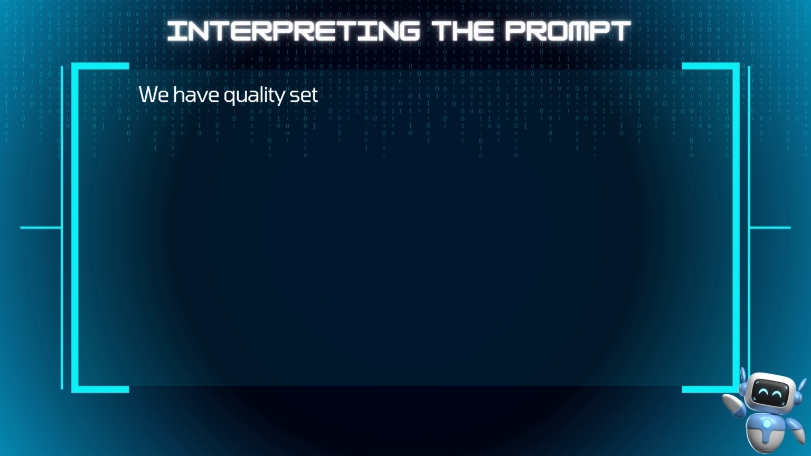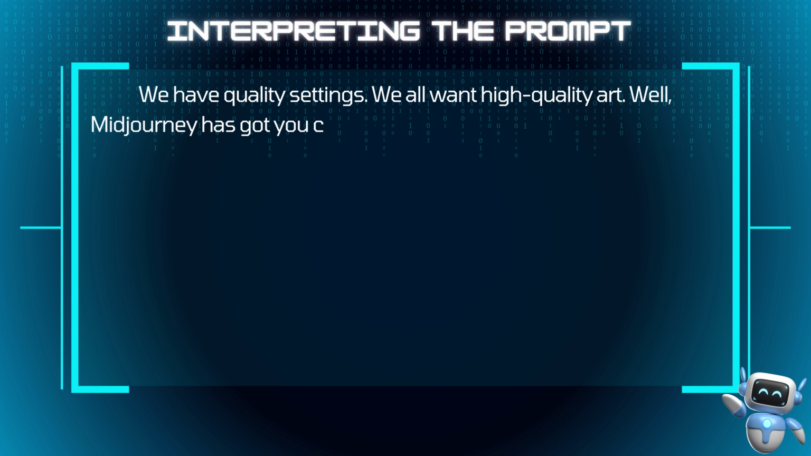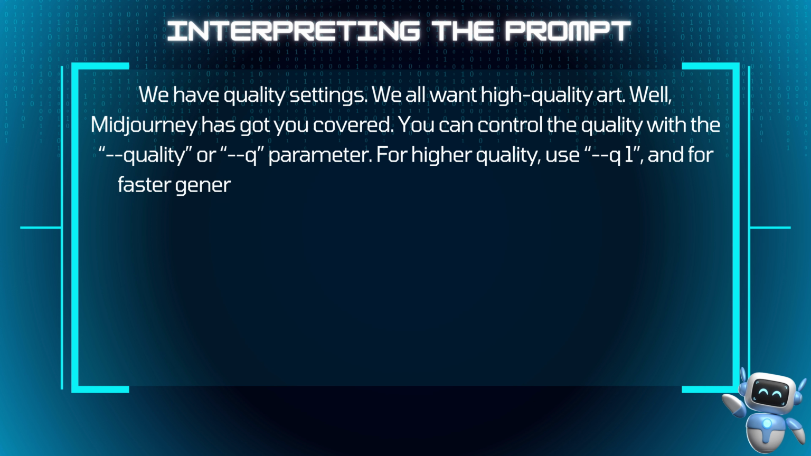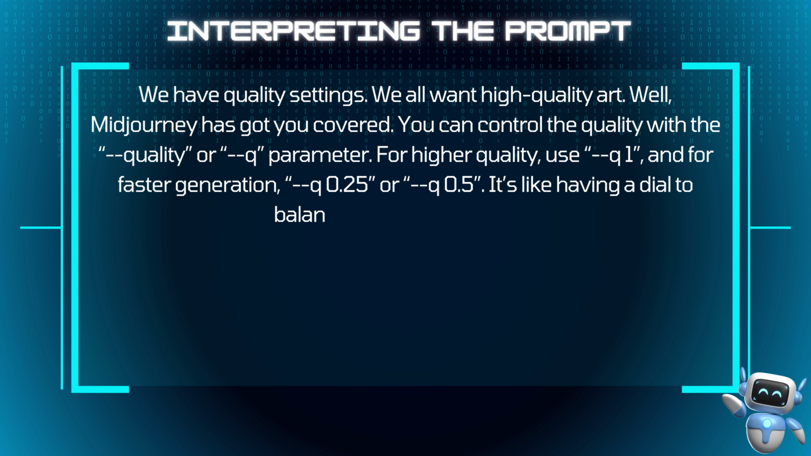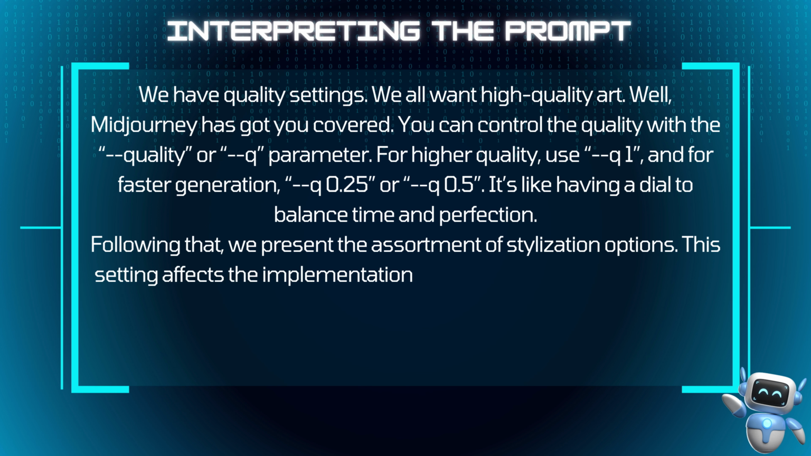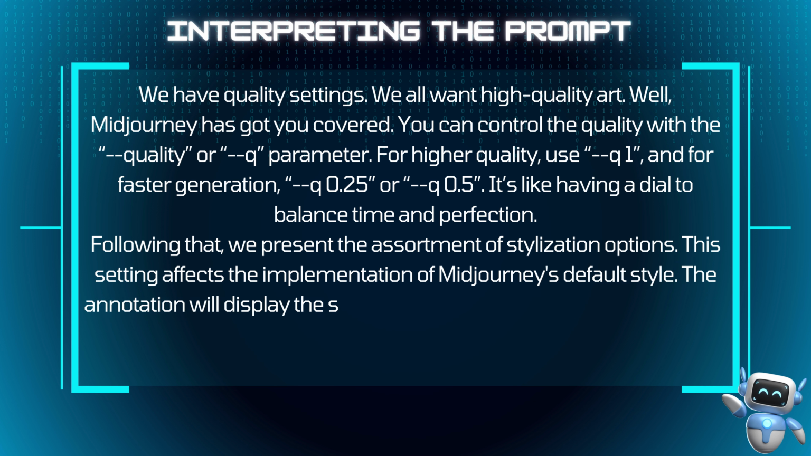We have quality settings. We all want high-quality art. Well, Midjourney has got you covered. You can control the quality with the quality or Q parameter. For higher quality, use Q1, and for faster generation, Q0.25 or Q0.5. It's like having a dial to balance time and perfection. Following that, we present the assortment of stylization options. This setting affects the implementation of Midjourney's default style.